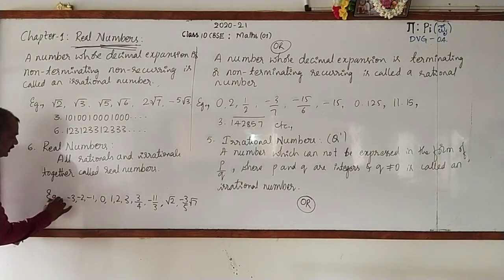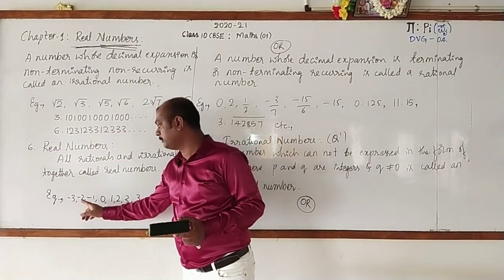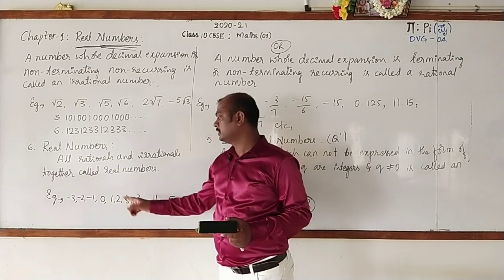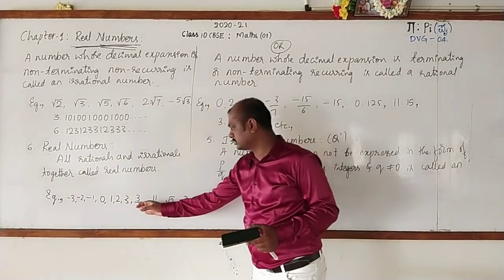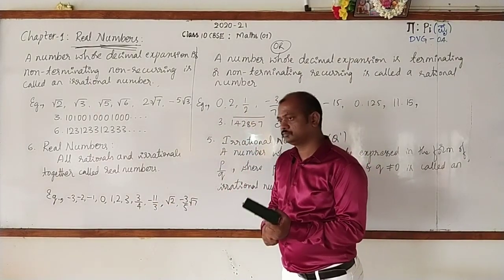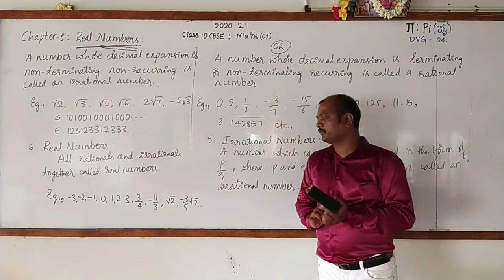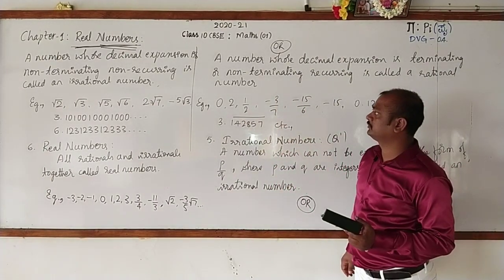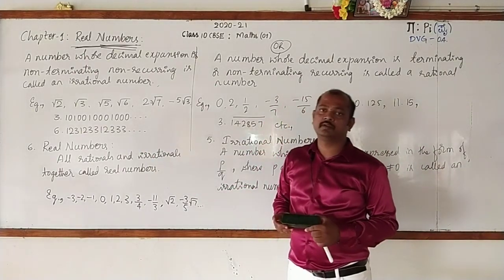You may take the examples. See, -3, -2, -1, 0, 1, 2, 3 and so on. Even 3 by 4, -11 by 3, root 2, -3 by 5, root 7. These are some examples of real numbers.